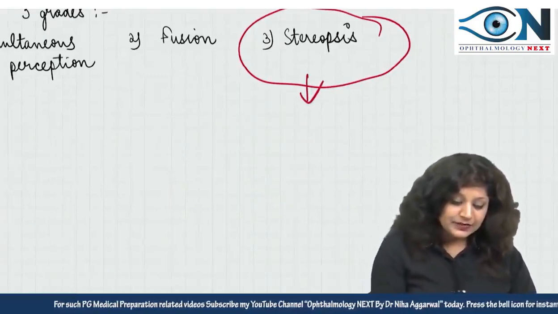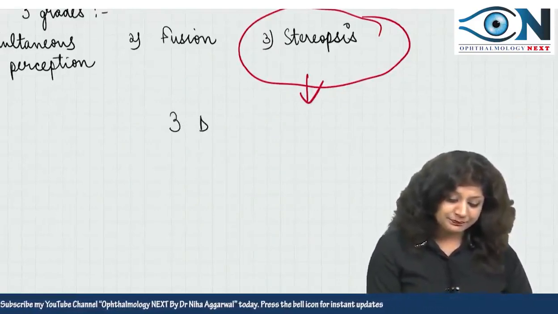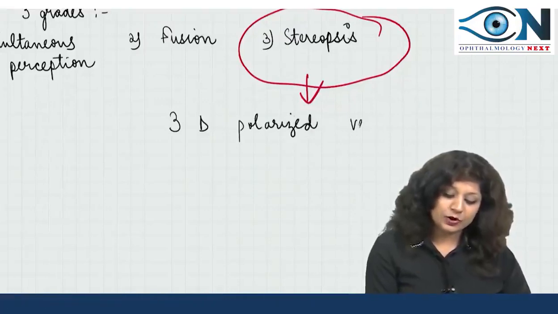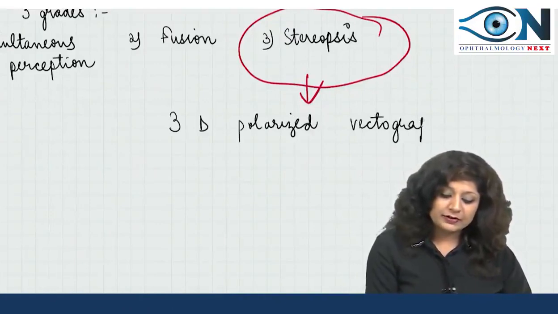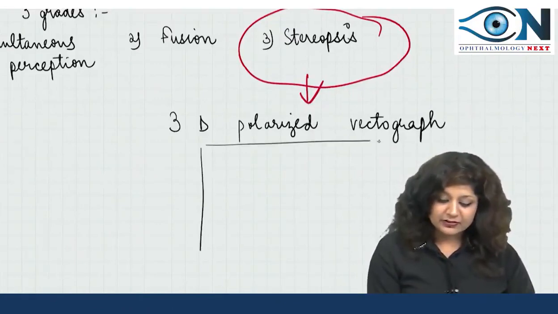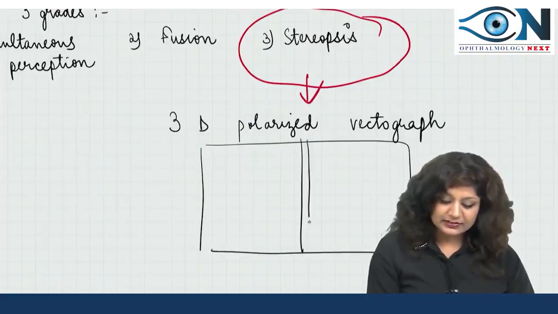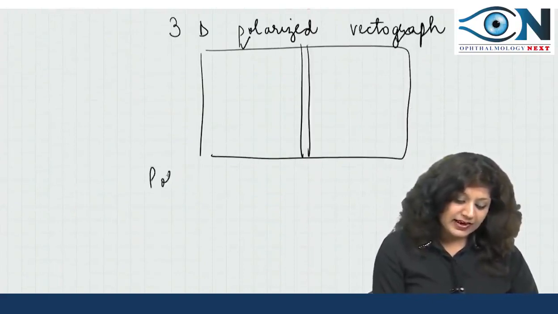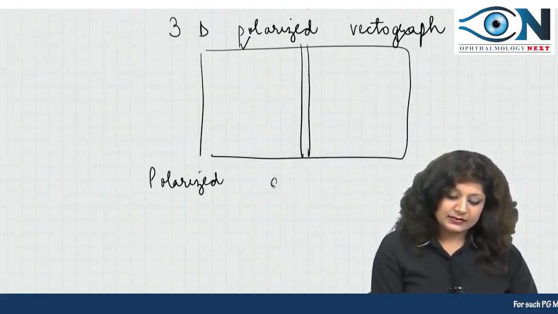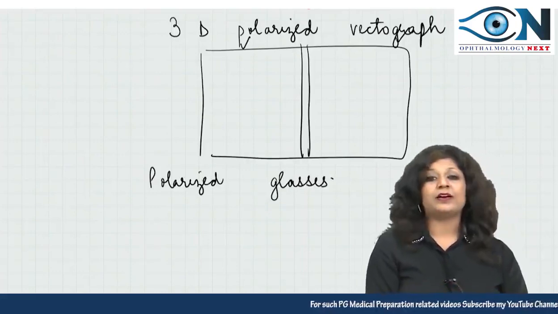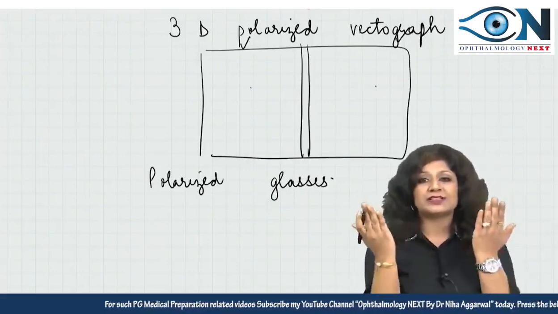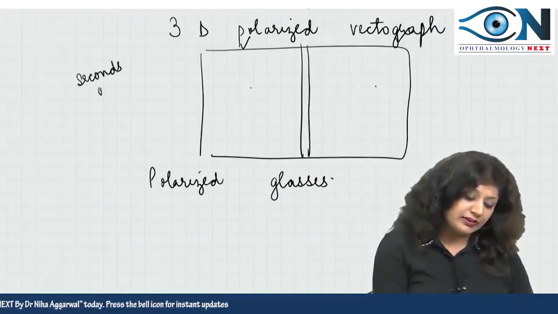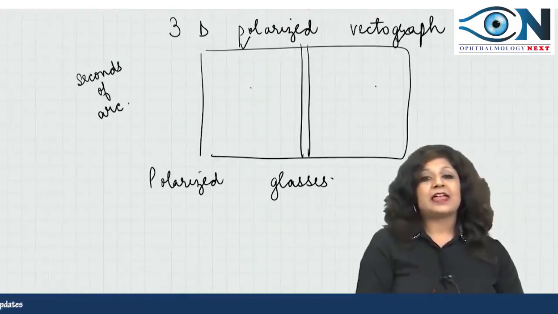Now what happens here? Here we have a 3D polarized vectograph, and a booklet is given to the patient. This booklet consists of 2 sides, and the patient will wear the polarized glasses. One by one he will be coming to both the sides of this vectograph, and you are measuring it in seconds of arc.